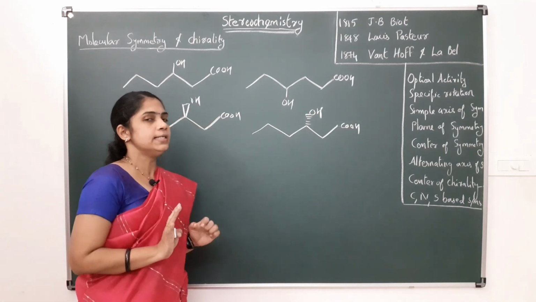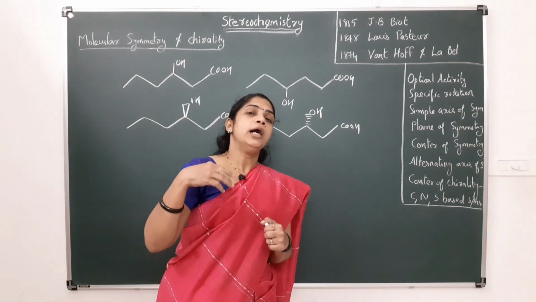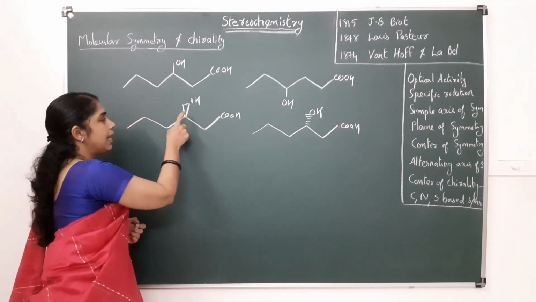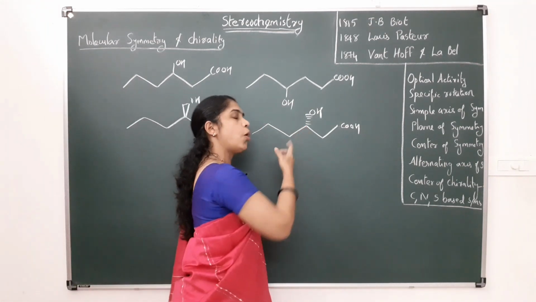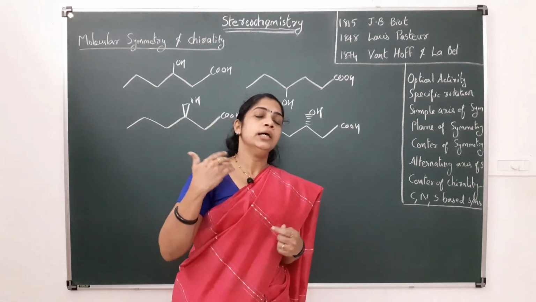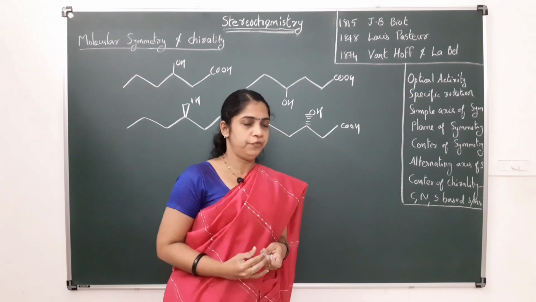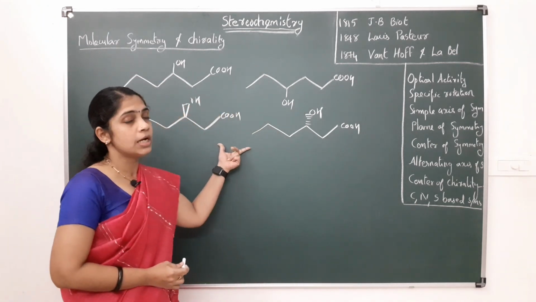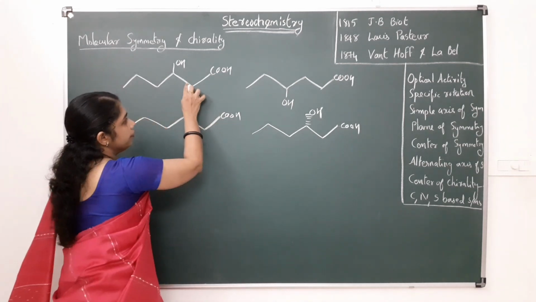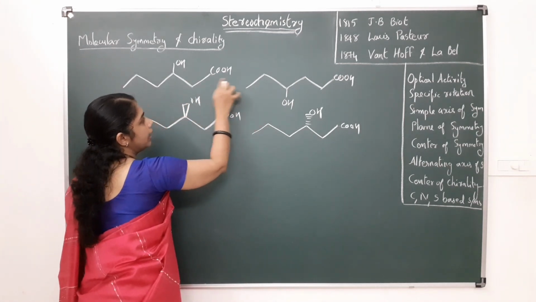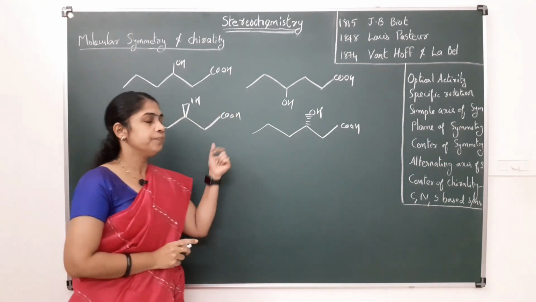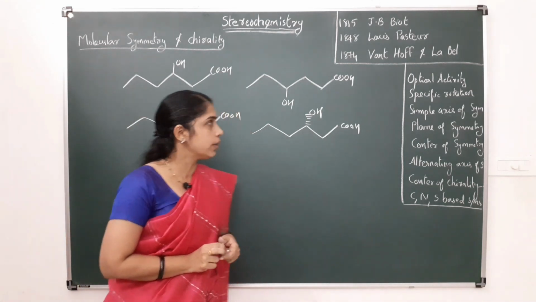So the connectivity is the same but the spatial arrangement is different. In this case OH is above the plane and in this case OH is below the plane. This type of isomers are called stereoisomers. So these two are constitutional isomers and these two are stereoisomers. Okay.